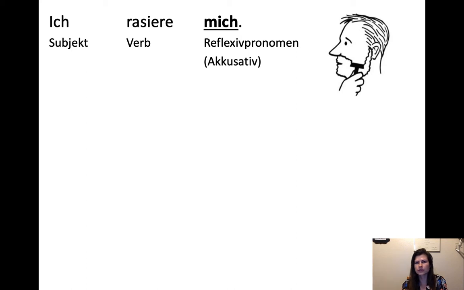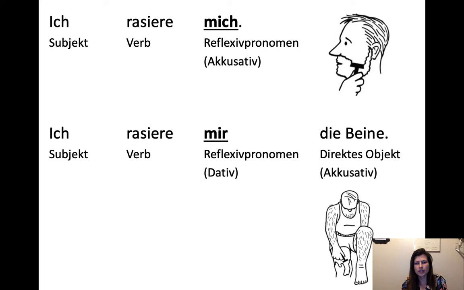It's just reflexive in the accusative, because now we're going to add a new element to this where you can actually have reflexives in the dative as well. So these reflexives can be either accusative or dative, but they work a little differently from direct and indirect objects, just because they're being done to oneself, right?